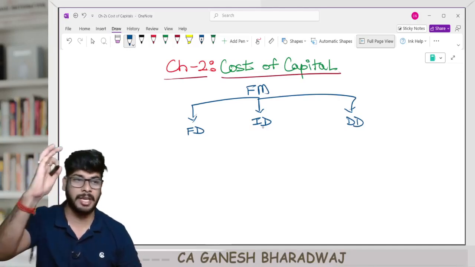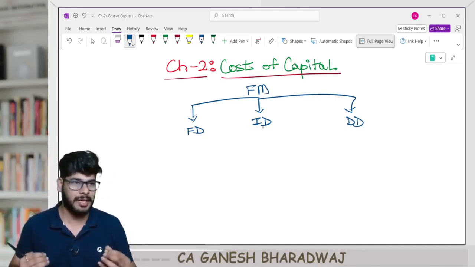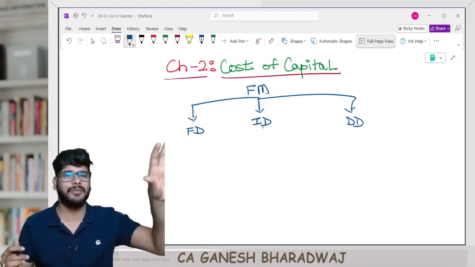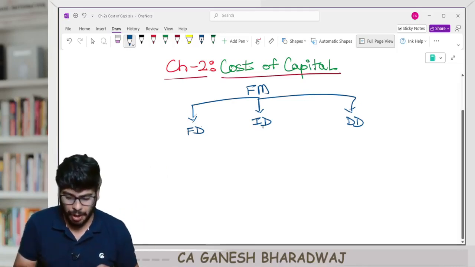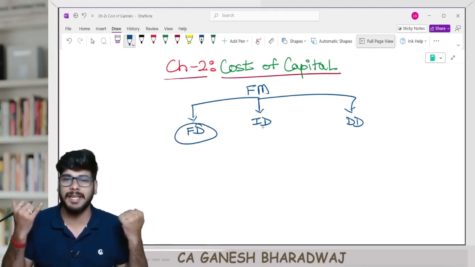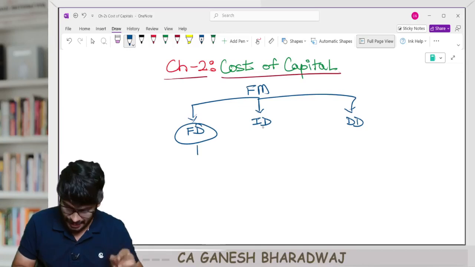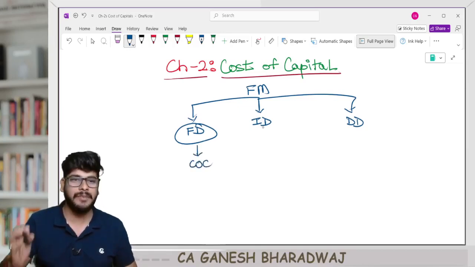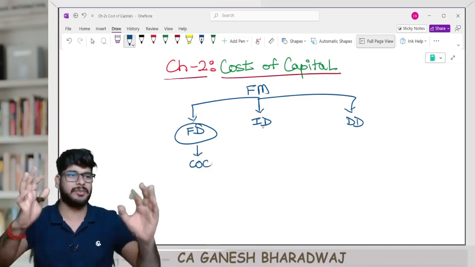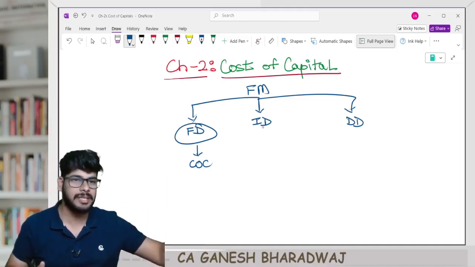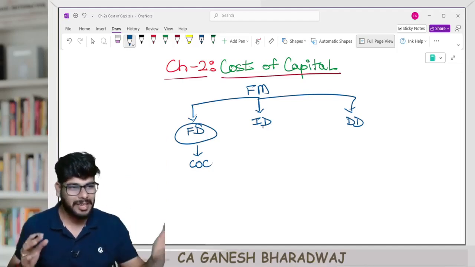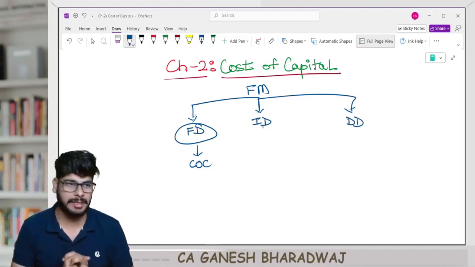This is what we saw in the introductory session, and I told you that every chapter in our syllabus goes on to achieve one of these three objectives. Now, what do you mean by financing decisions? Those decisions which are taken towards the fundraising activity. And this chapter, cost of capital, squarely fits into the category of financing decisions. So this chapter relates to the fundraising activity.